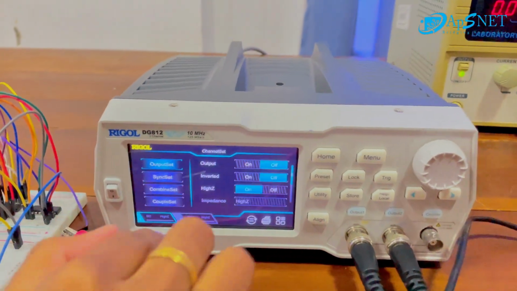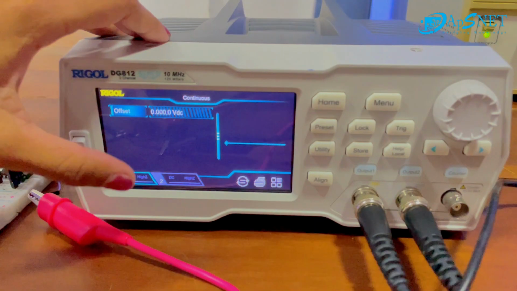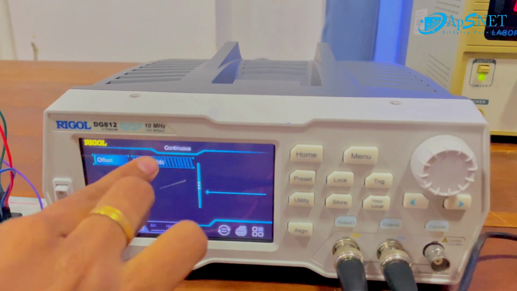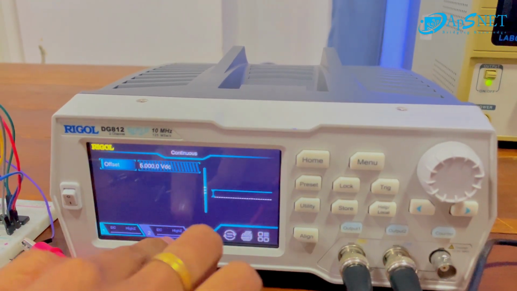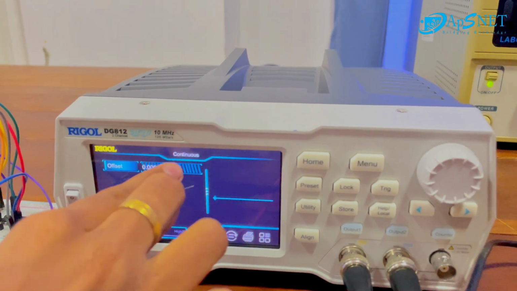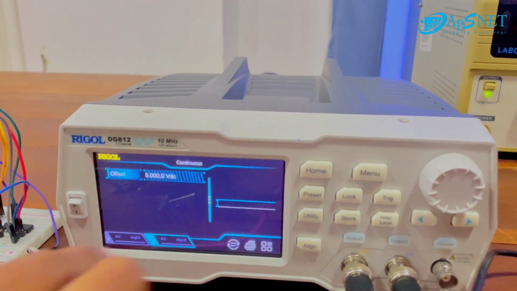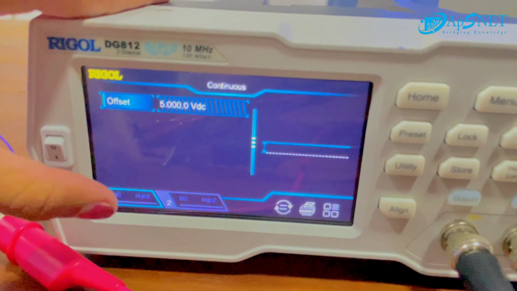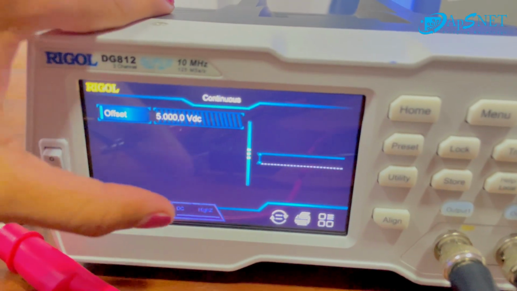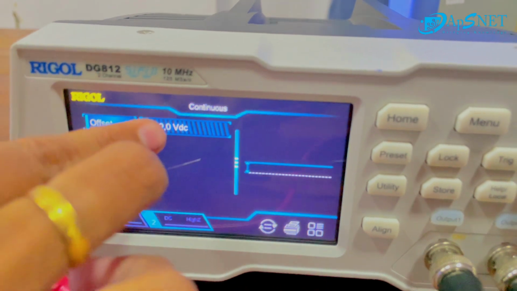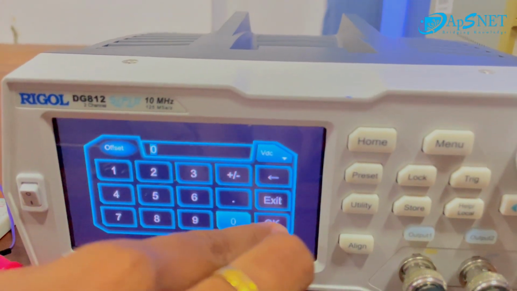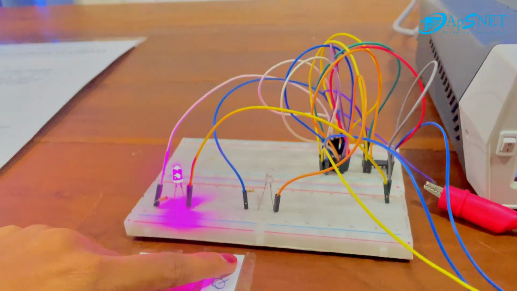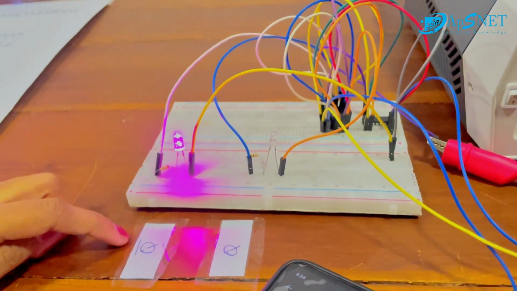This is the enable switch channel. This is the data pin channel. Now we give the enable input one and the data pin is also one. Here the enable switch I give logic 1 and the data pin is logic 0. So 1 0 means Q is turned off, Q bar is turned on.